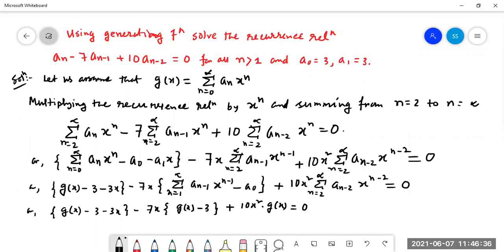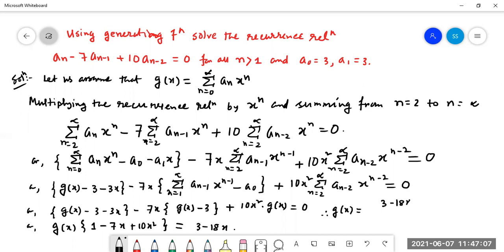Now take g(x) common from here. Then we get g(x) times (1 minus 7x plus 10x square), minus 3, is equal to 3 minus 18x.